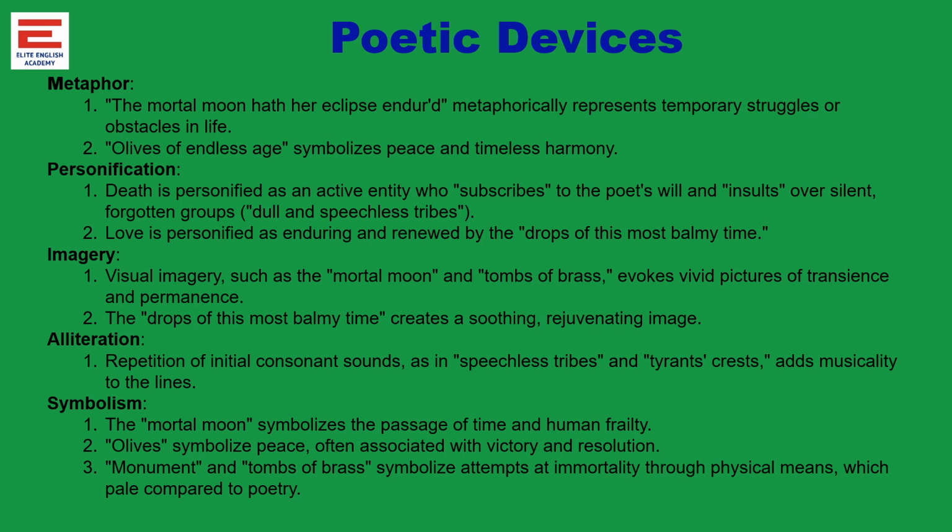Then symbolism was there. So again, the mortal moon symbolizes the passage of time and how time takes away human beings. Then olive symbolizes peace. So monument and tombs symbolize attempts at immortality. See, actually, why is a cross kept in the tomb? Because people try to remember the dead people.